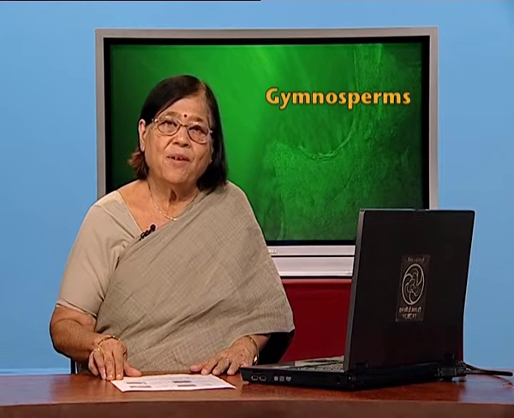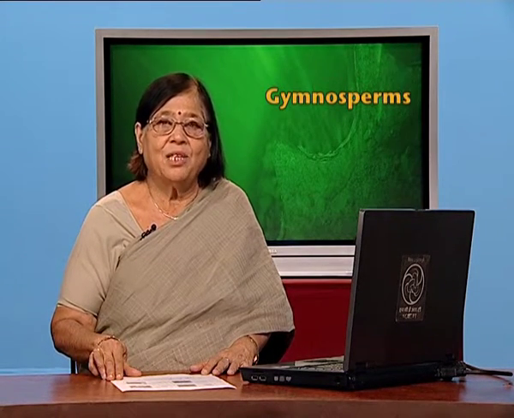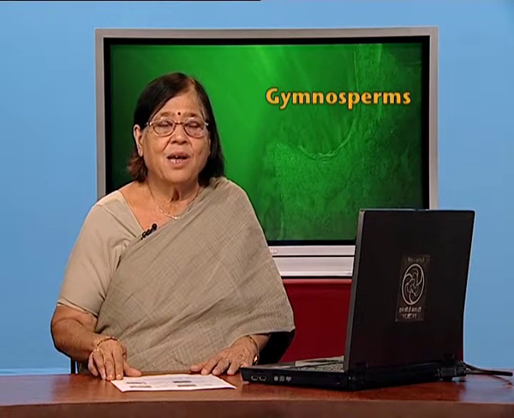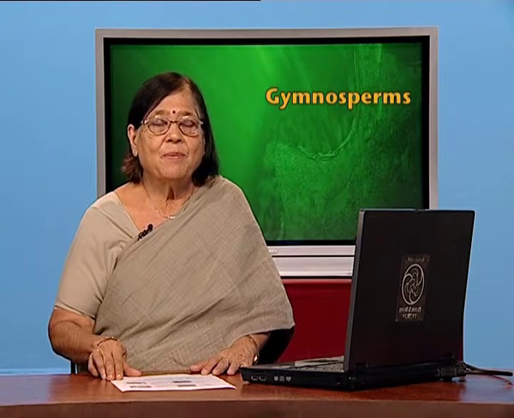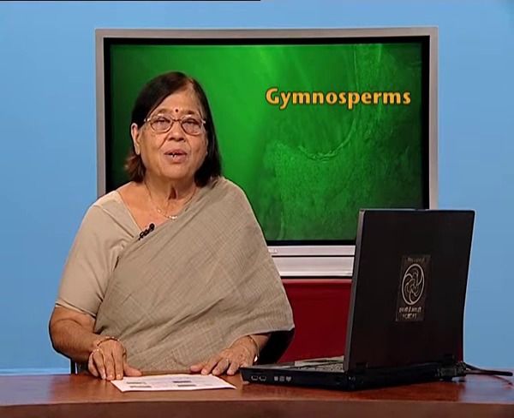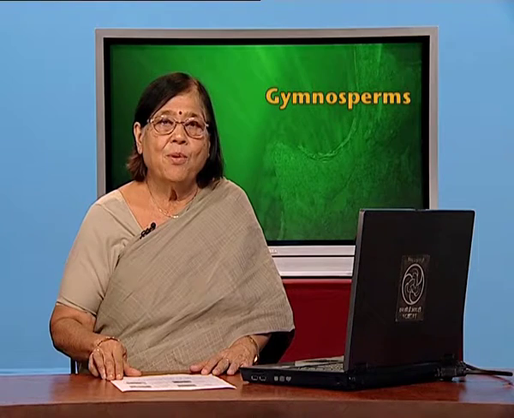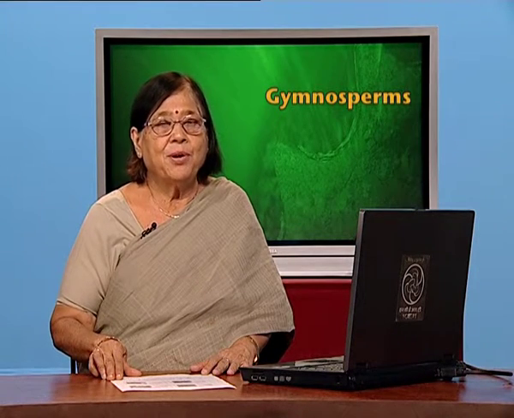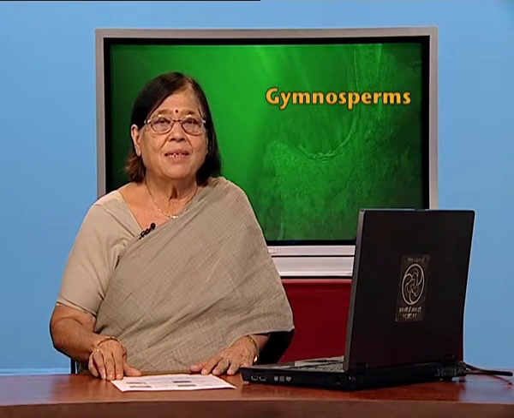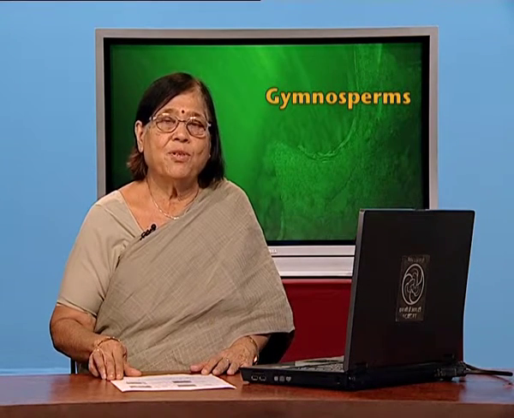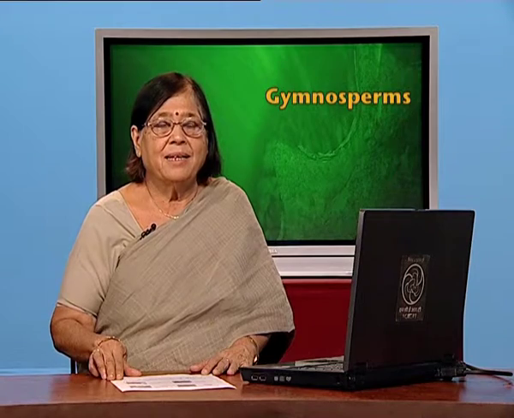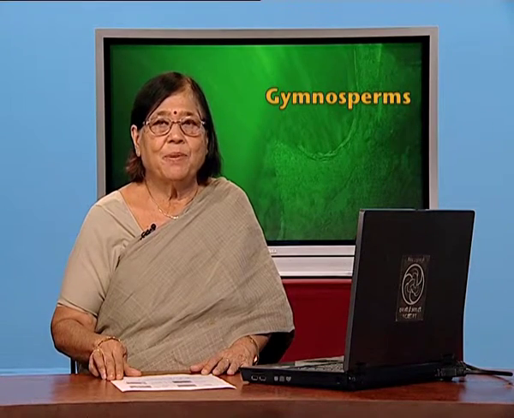And now you have cones having these spores, and this is how the reproduction in gymnosperms goes. So, gymnosperms are a more developed category, more differentiated and producing two kinds of spores, different in looks, different in function, and one is motile and the other is not motile. So, this is all about gymnosperms.